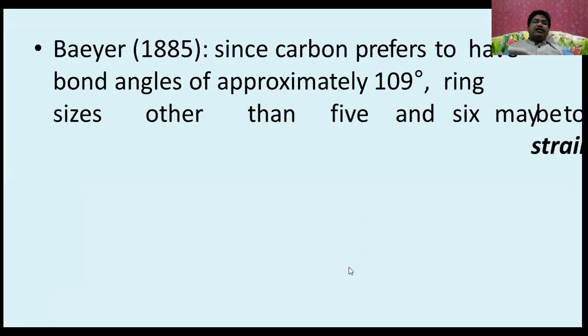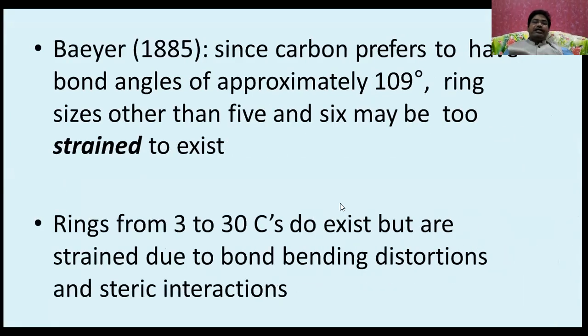Now let us see, in 1885 Baeyer said that since carbon prefers to have bond angles of approximately 109 degrees, a ring size other than 5 and 6 may be too strained to exist. Rings from 3 to 30 carbons do exist but are strained due to bond bending distortions and steric interactions.